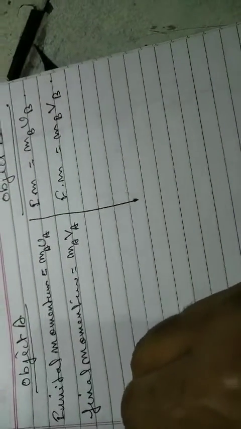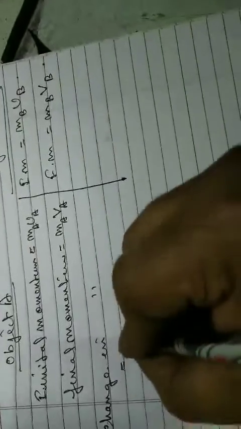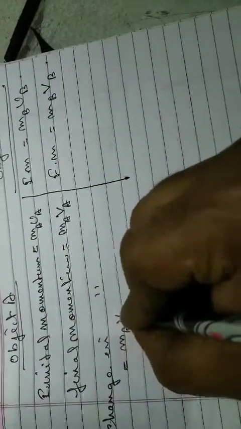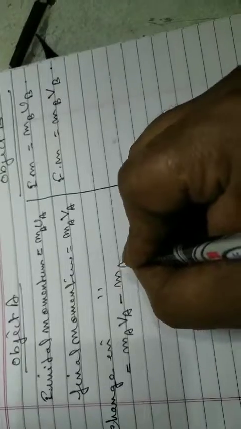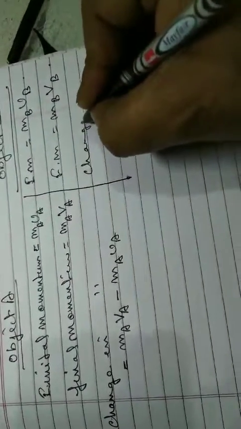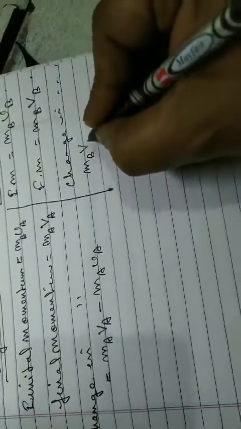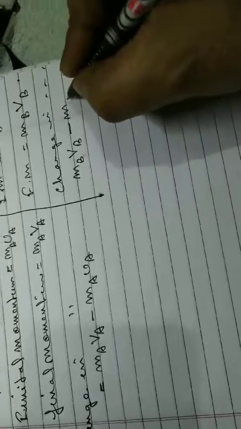Now the change in momentum is the final momentum minus the initial momentum, so for A it is ma va minus ma ua. Similarly, the change in momentum for B is mb vb minus mb ub. Clear? Now we will take the time.